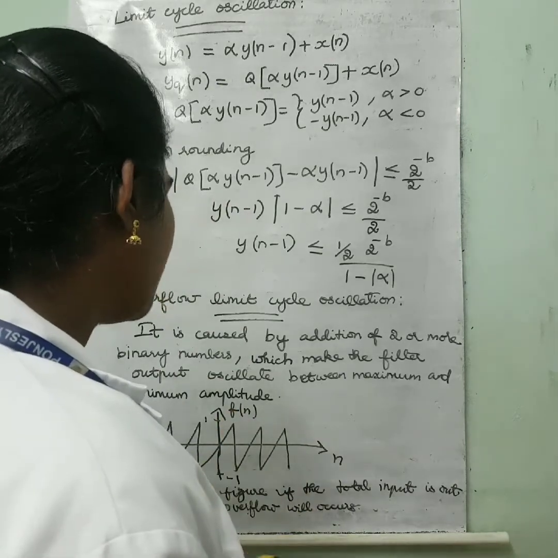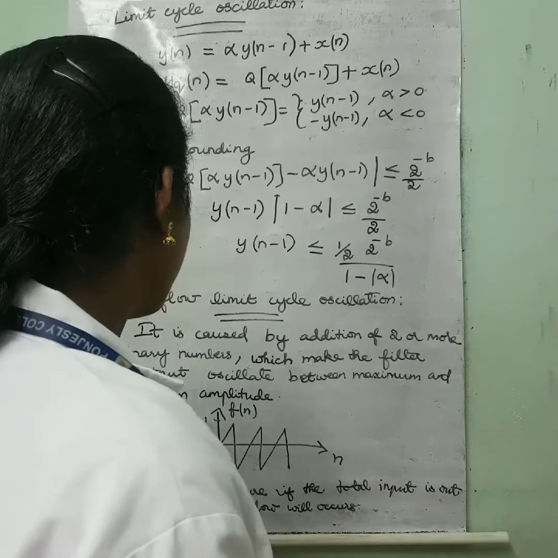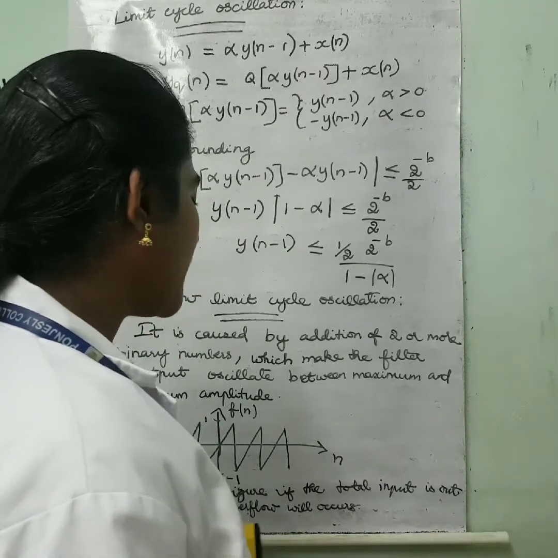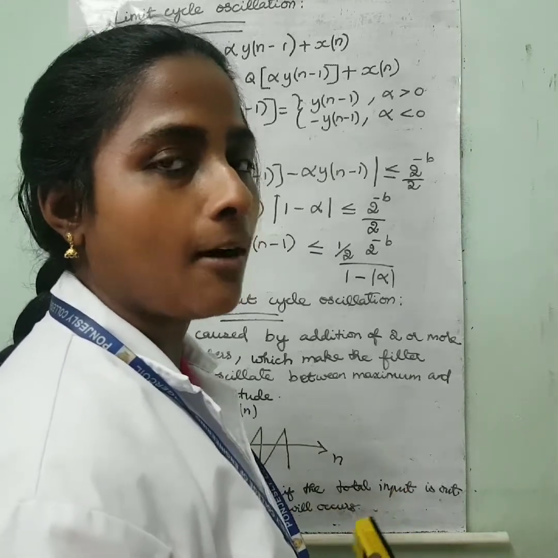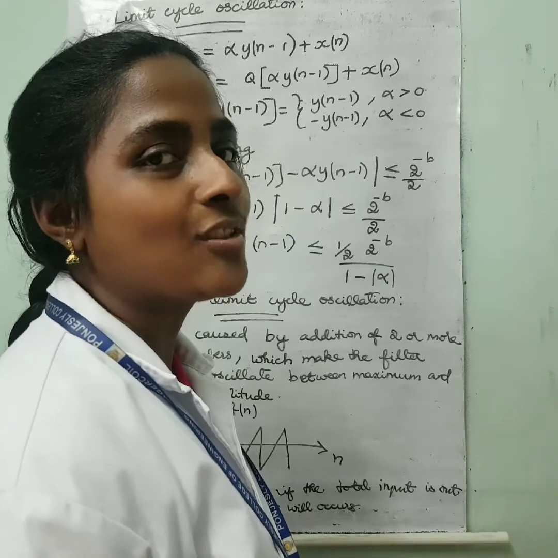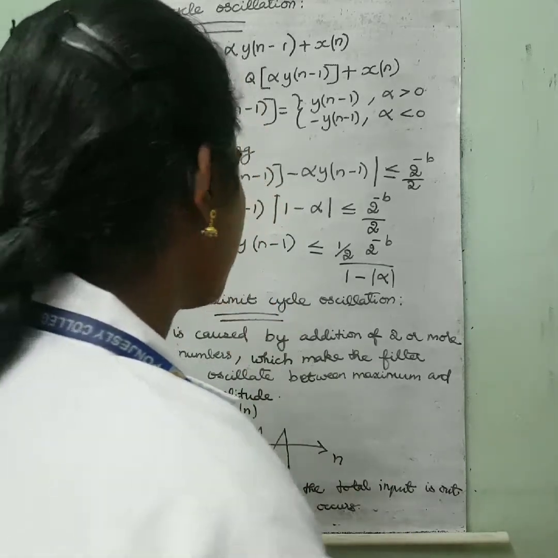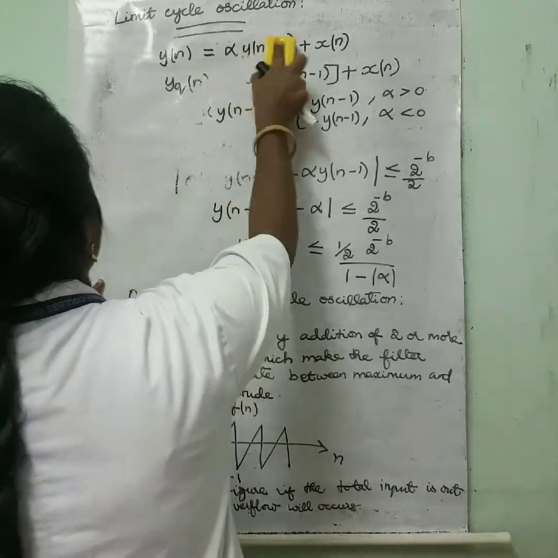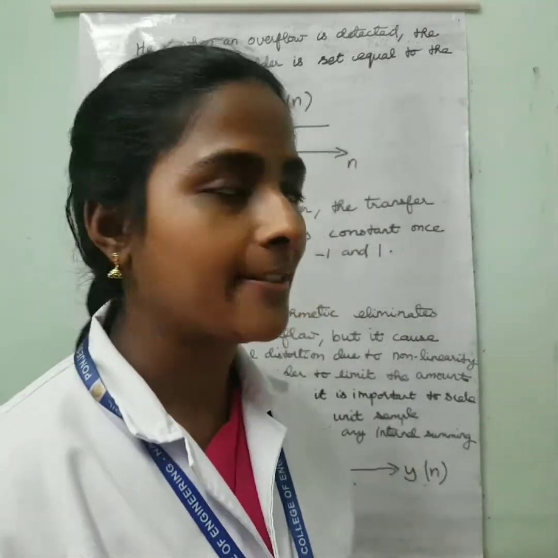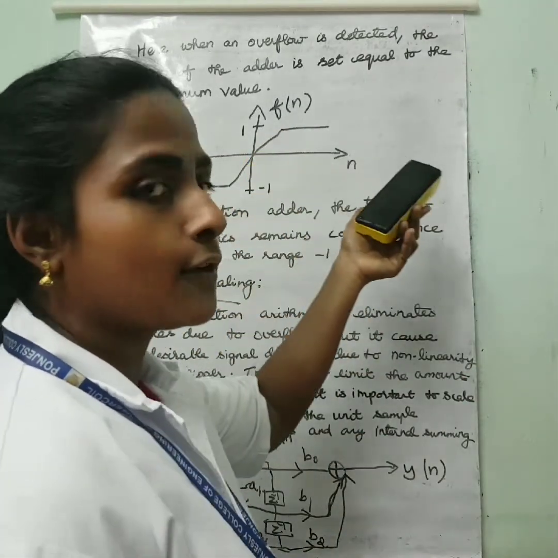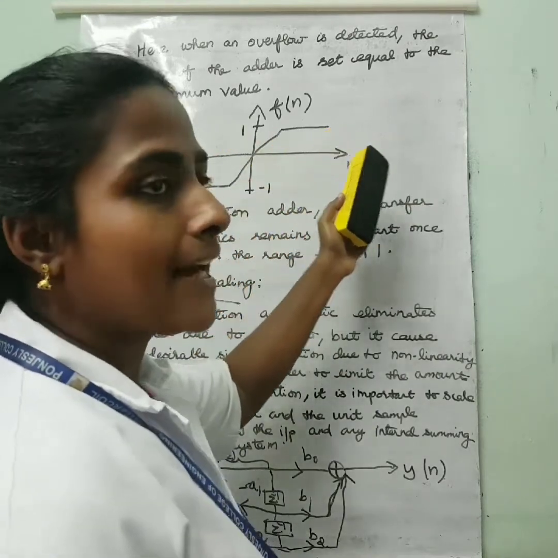This is the diagram. In this diagram, the total input is out of the range minus 1 to 1, where the overflow will occur. This problem can be eliminated by saturation arithmetic. In a saturation adder, when an overflow is detected, the sum of the adder is set equal to the maximum value.